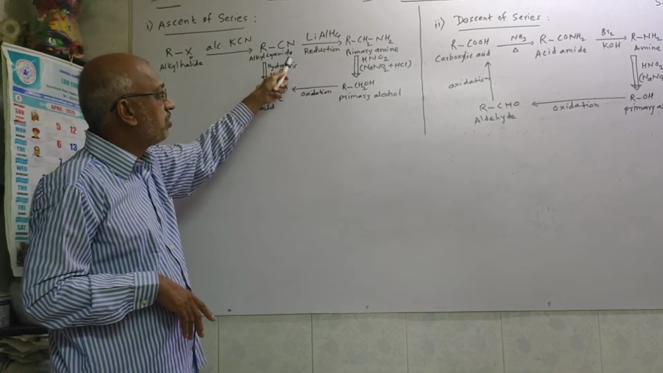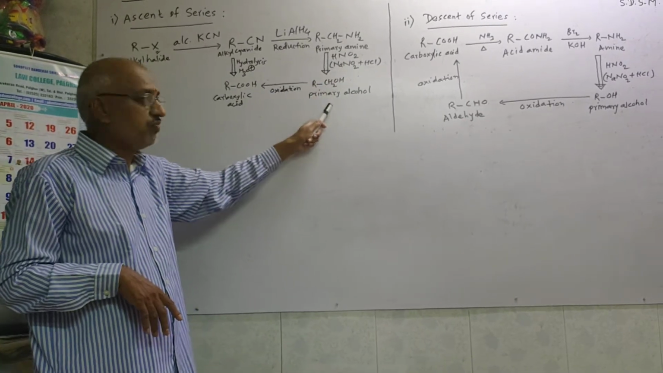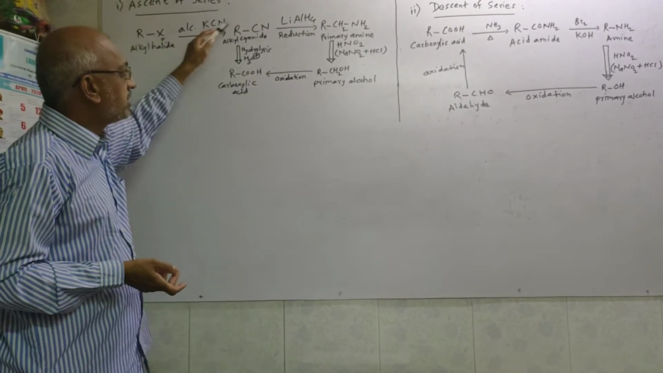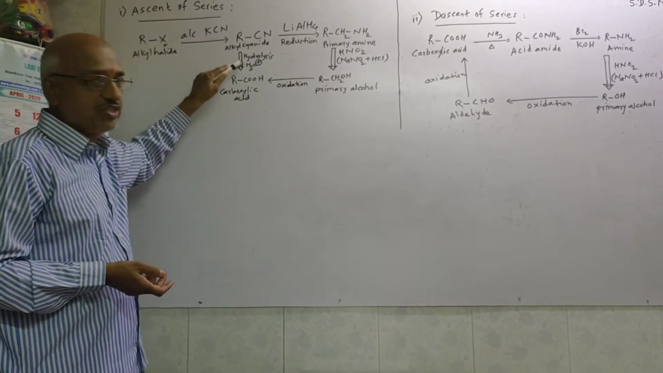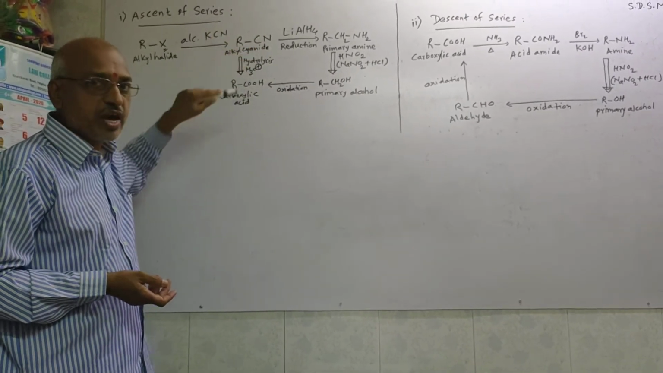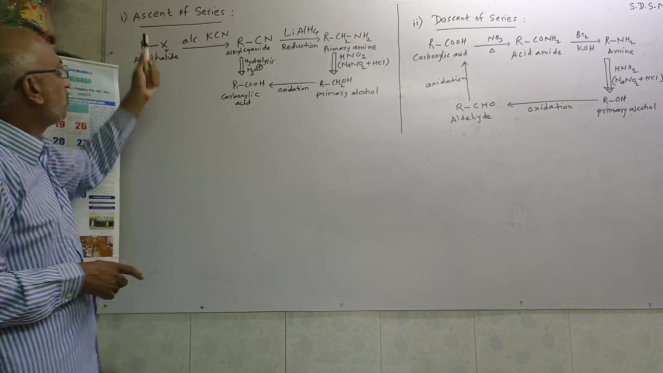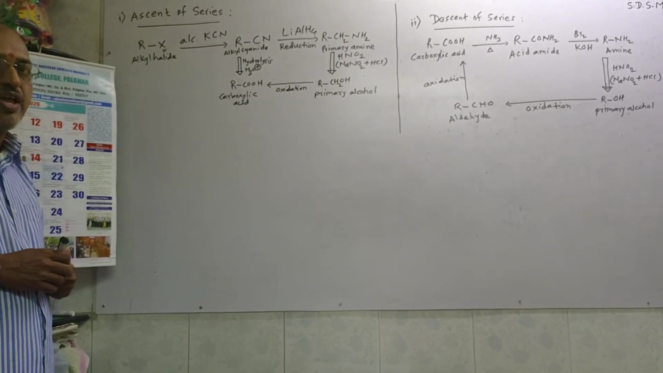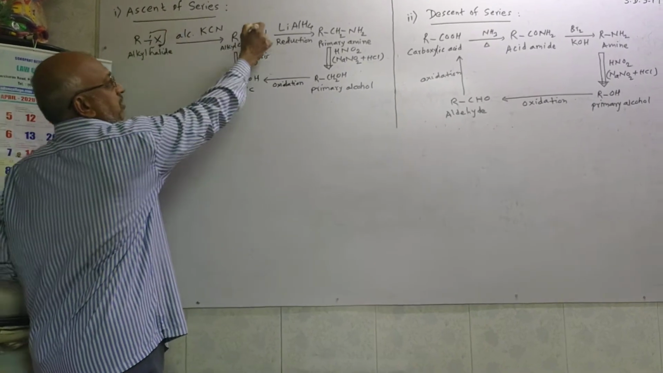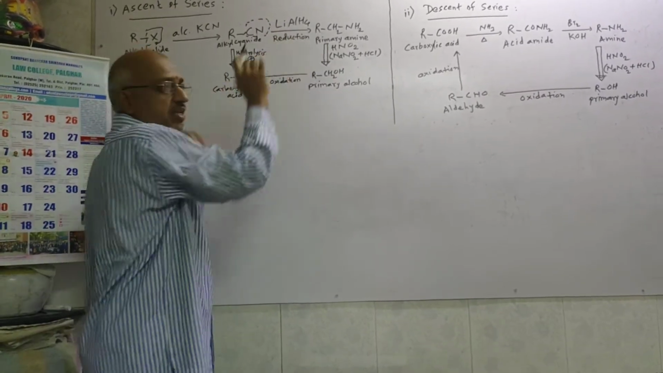The first is by reduction, which gives primary amine; with nitrous acid we will get primary alcohol, which on oxidation gives carboxylic acid. And the direct step is that this alkyl cyanide, on hydrolysis by H3O plus, gives RCOOH, means the cyanide group or cyano group is converted into the carboxylic acid group, COOH group. Clear? Now this one I said about the ascent of the series. In ascent of the series, you learned the replacement of X by the cyanide group or cyano group, and from that these two different steps are there.